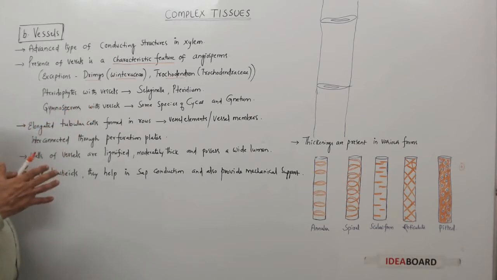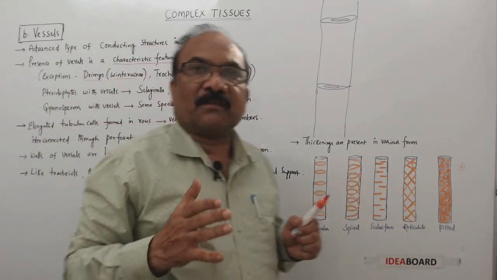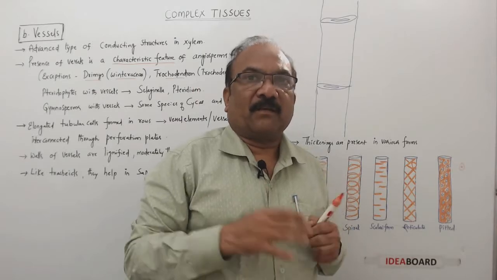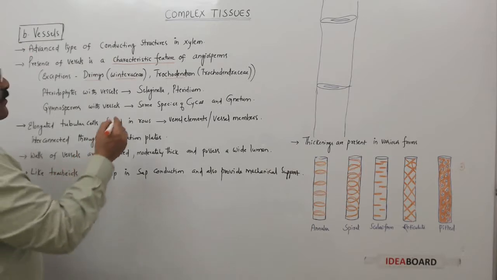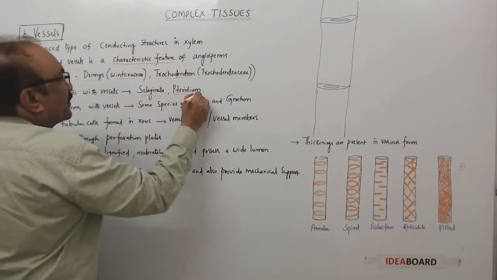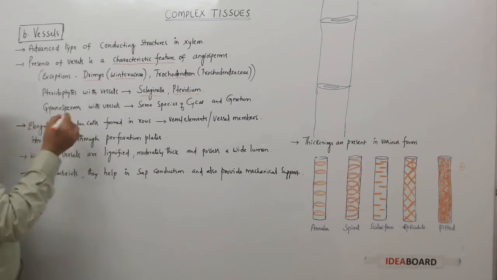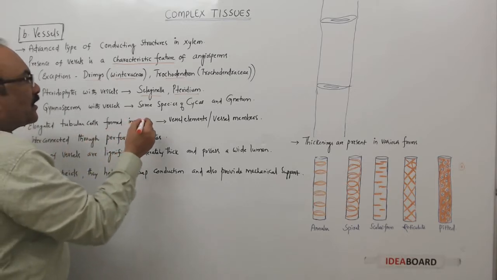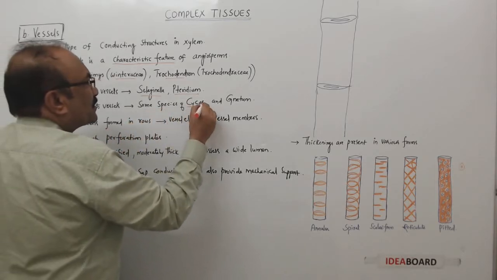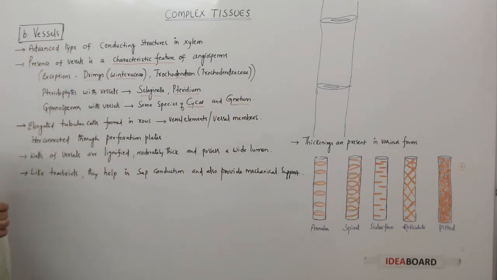And of course, in pteridophytes and gymnosperms, we said that their xylem is composed of only tracheids, but some exceptions are there, and some pteridophytes will contain vessels, like Selaginella and Pteridium. Gymnosperms are also there which will contain the vessels, and they include some species of Cycas and all species of Gnetum.